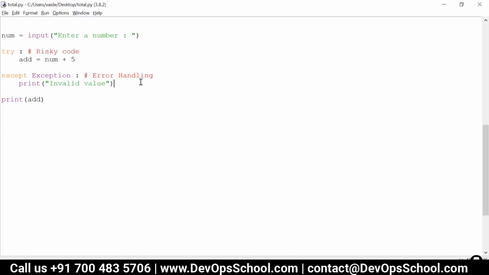These things mainly come into picture when we are working on any application, maybe a GUI based application or a web application. So in such scenarios, this error handling comes more into picture. If we are just writing simple automation scripts, we know we are going to run it directly. So such error handling doesn't come into picture in that case much.